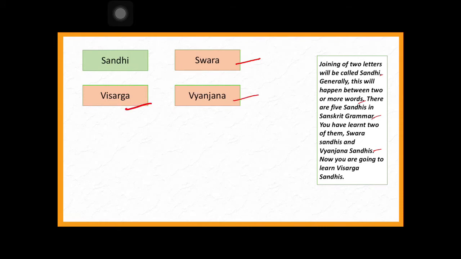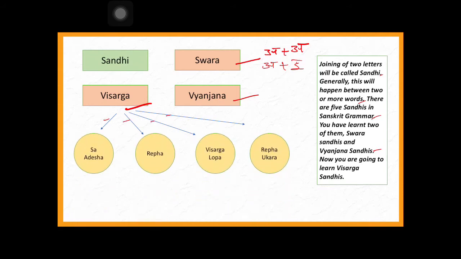Here swara sandhi will happen only with swaras, probably a plus a, or a with e, or some other letters like that. Vyanjana sandhi can happen with vyanjana or vyanjana and swara like that, and visarga sandhi will happen with visarga and swara, visarga and vyanjana like that. There are how many types? There are 4 types. 1, 2, 3, 4. There are 4 types of visarga sandhis.